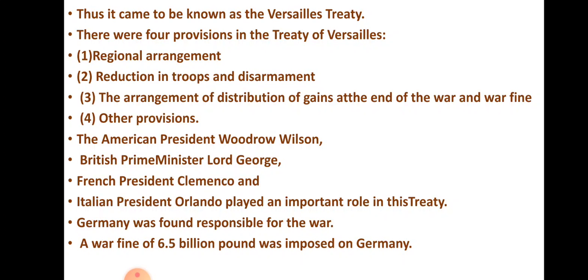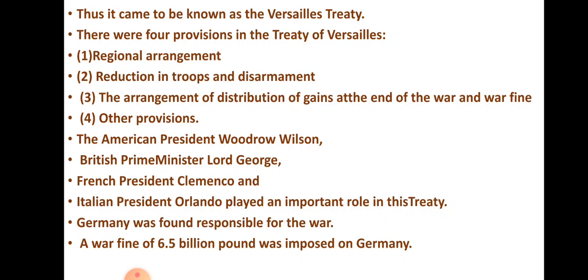Now, who were present in these commissions? The American President Woodrow Wilson, British Prime Minister Lloyd George, French President Clemenceau, and Italian Prime Minister Orlando played an important role in this treaty. So this treaty was made, the Treaty of Versailles. These are the main prime ministers and presidents who played a major role.